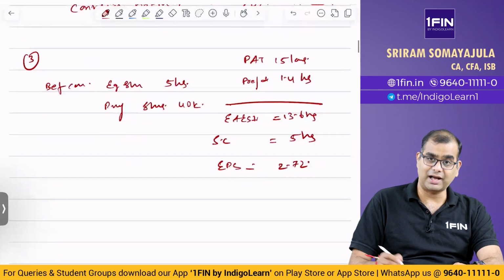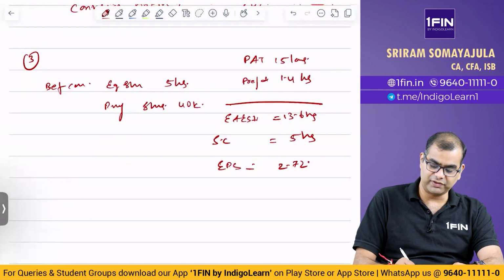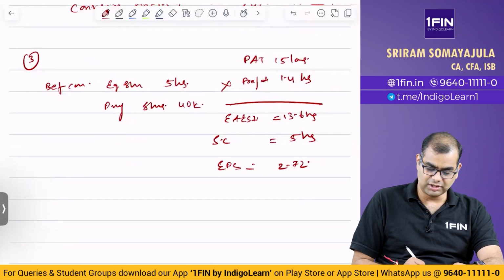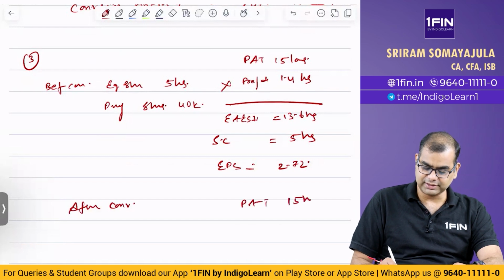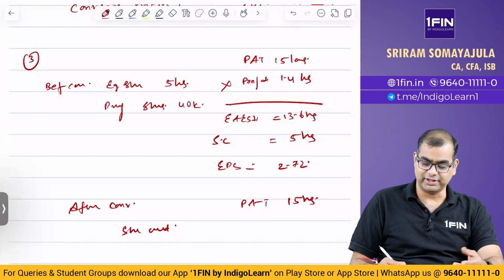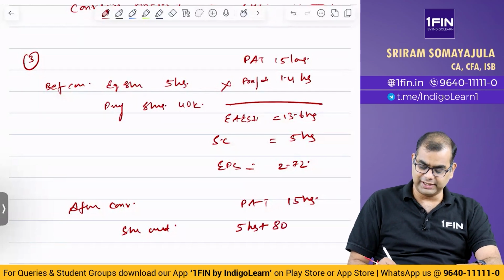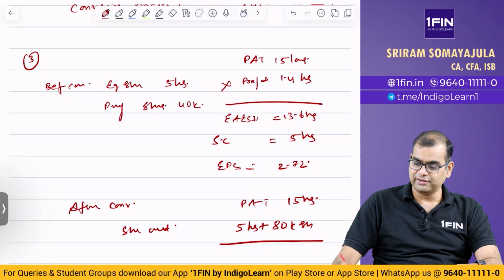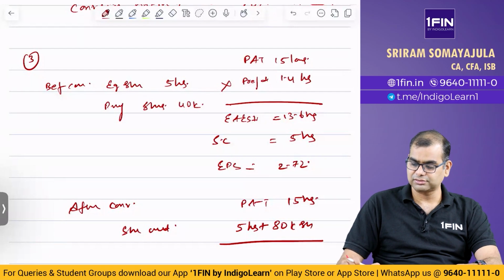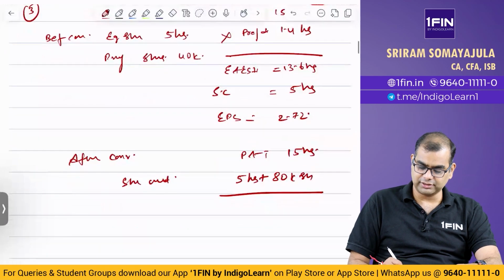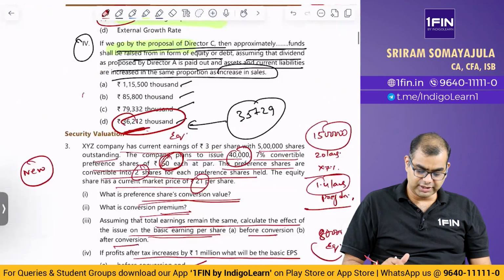2.72. Then after conversion, if there is conversion, what will happen? This preference dividend will not be there, but share count will increase. So after conversion, PAT is 15 lakhs, share count is how much? You will not have any dividend. Share count is 5 lakhs plus 2 for each share, so 80K shares. So you will divide 15 lakhs divided by 5,80,000. Get 2.59.